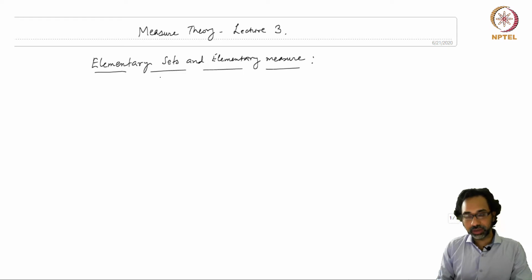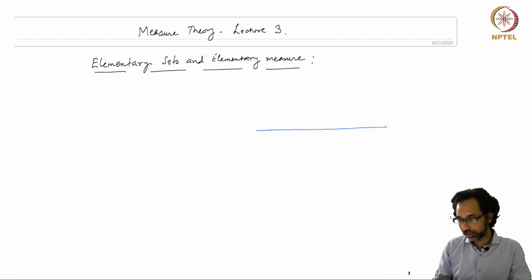So these are called elementary sets, and the numerical value that we will assign to elementary sets will be called the elementary measure. So let us begin in the first case.